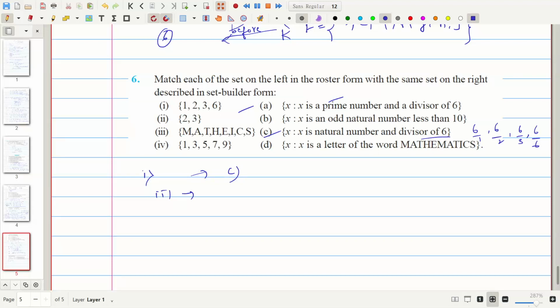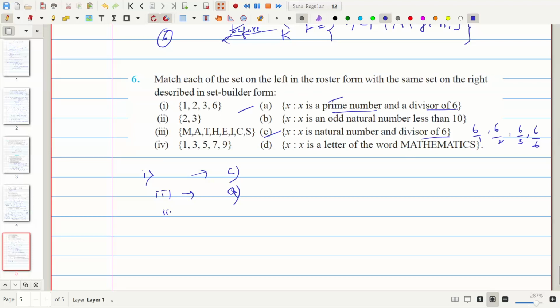The second one is 2, 3. So 2 and 3 are prime numbers and divisors of 6, right? 2 and 3 are prime numbers and divisors of 6. Then the second one is A. 2 and 3 are prime numbers and they are divisors of 6. The statement is correct.